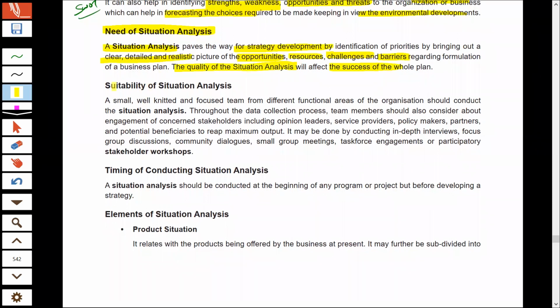Now, the suitability of situation analysis, that is, who should do situation analysis. Situation analysis should be done by a team which is made from people from different functional areas.